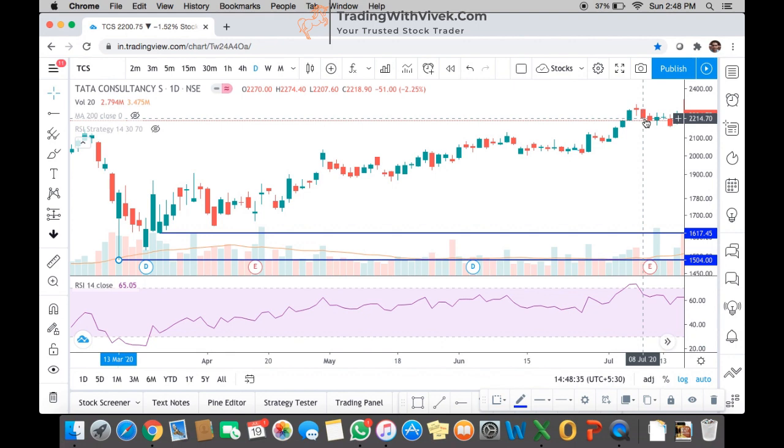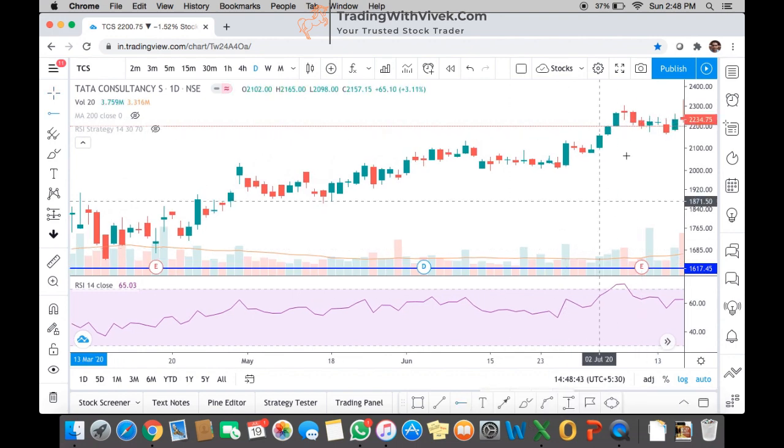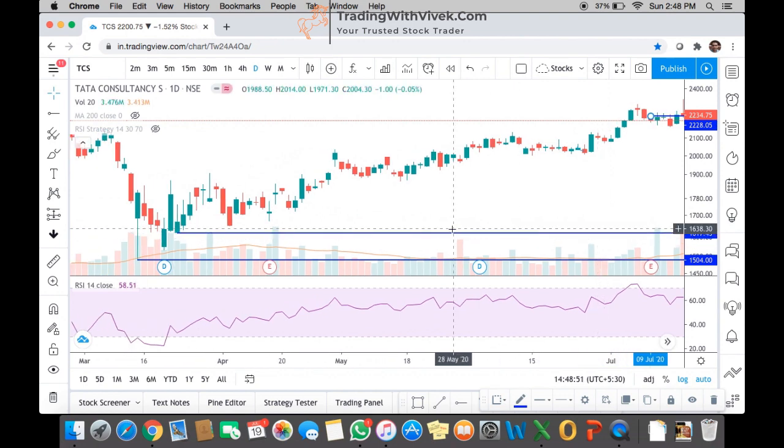At this level, we decide that the next day in the morning we have to get out of the trade. The next day in the morning it opened at 2228. So this is a very simple trade, we can say. We bought on 23rd March at the 1615 level, and we got out of this trade on 9th July at 2228. So it's a good return of more than 30% over a period of just 4 months: April, May, June, and half of July.